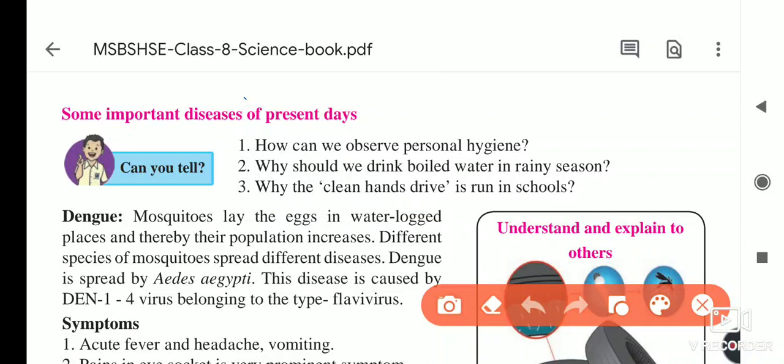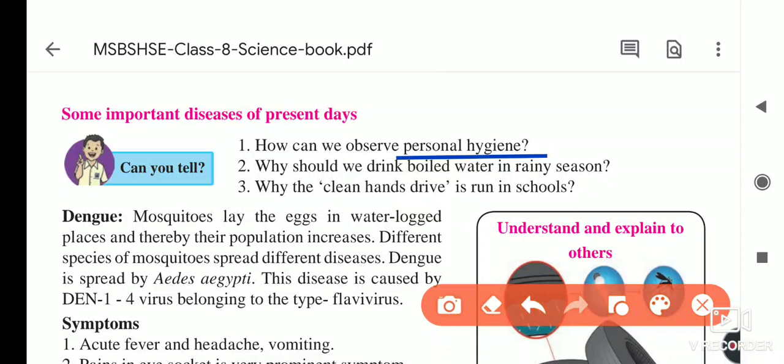How can you observe personal hygiene? Personal hygiene means taking a bath in the morning, and nowadays we have to use sanitizer after some interval of time, and use a mask for protection from corona. But here, for personal hygiene, they told you we are cleaning our surroundings, taking a bath, washing our hands, and so on.